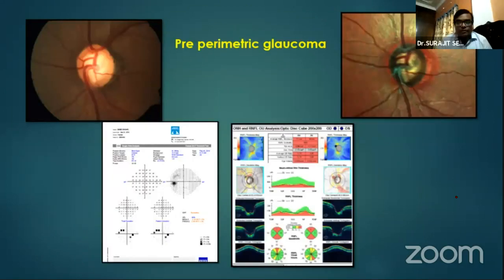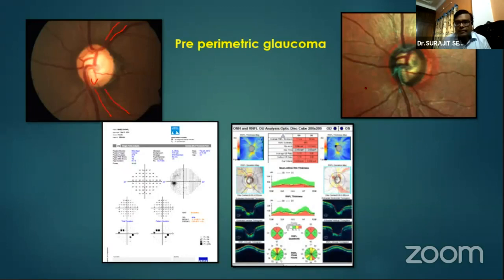Another important use of this modality can be in preperimetric glaucoma. In preperimetric glaucoma, the field is essentially normal with some non-specific defects. Here we can see that the superior rim is almost intact, but a small area of RNFL defect may be visible here, not very clearly demarcated. And here also you can see there is a small notch, and there is a corresponding area of RNFL defect.